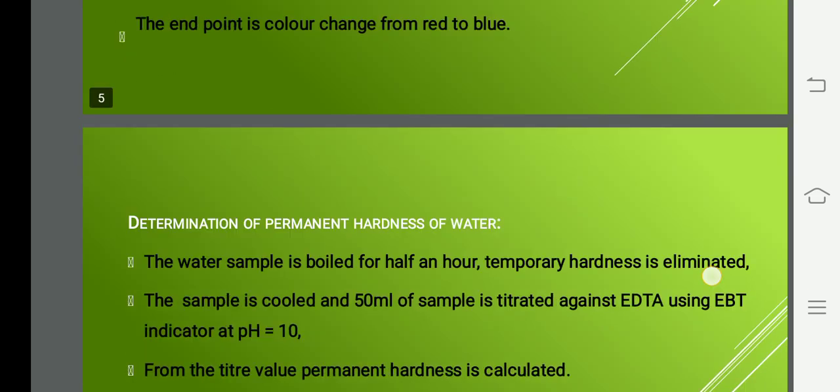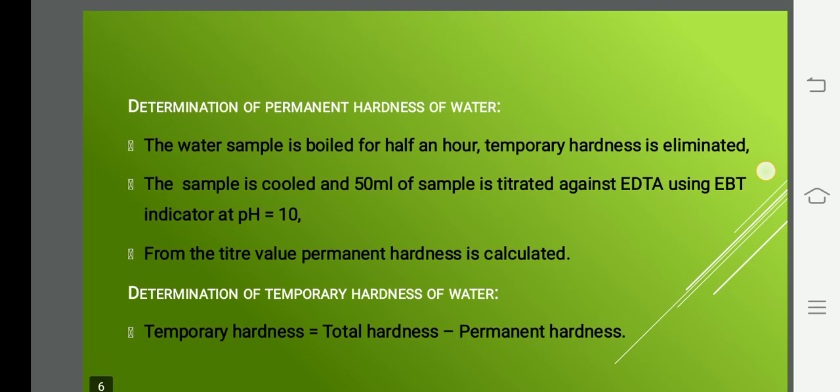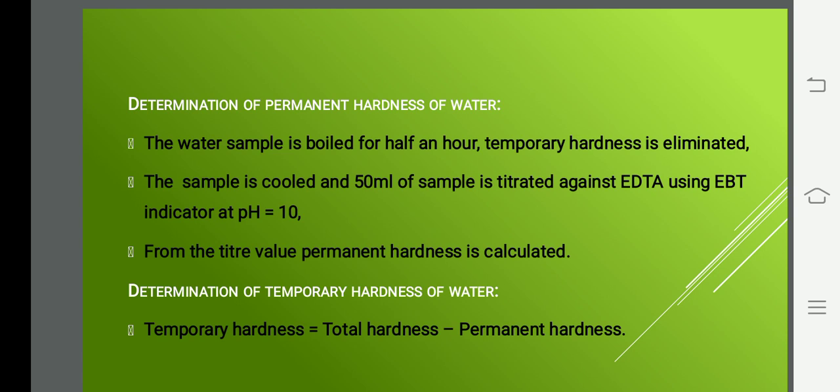Next is determination of permanent hardness. To determine permanent hardness, you take a water sample, then you boil it for half an hour. Why are we boiling? We have to remove temporary hardness. As you boil the water for half an hour, the temporary hardness will be removed. So now the sample contains only permanent hardness. Now you cool the water sample.